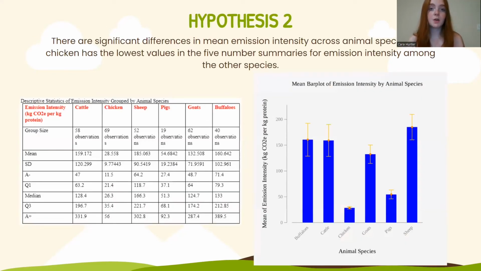Moving on, my next hypothesis is that chicken has the lowest values in the 5 number summaries for emission intensity among other species, and that there are significant differences in the emission intensity among animal species. The table shows that chicken indeed has the lowest values for the 5 number summary of emission intensity out of all other animal species, supporting my hypothesis. This table also shows how influential the outliers are in this data set on central tendency, as the median is much lower than the mean for most of these animal species' emission intensity. This is helpful in that it shows how targeting these outliers in a policy sense will be very beneficial to lowering average greenhouse gas emissions.